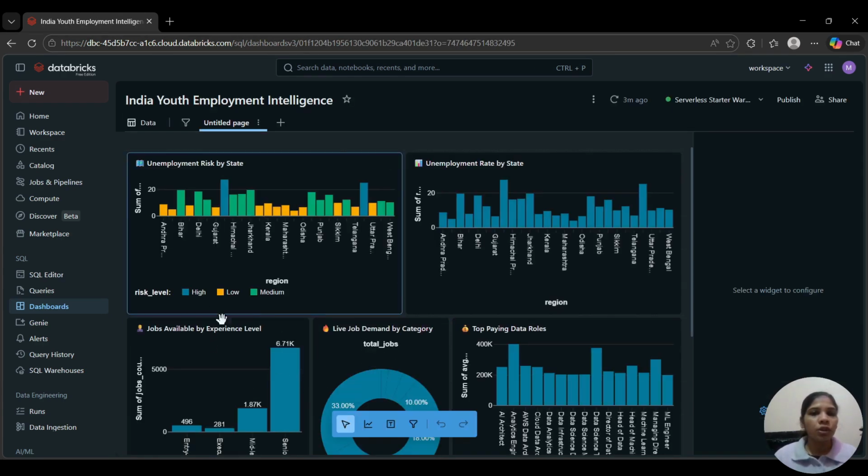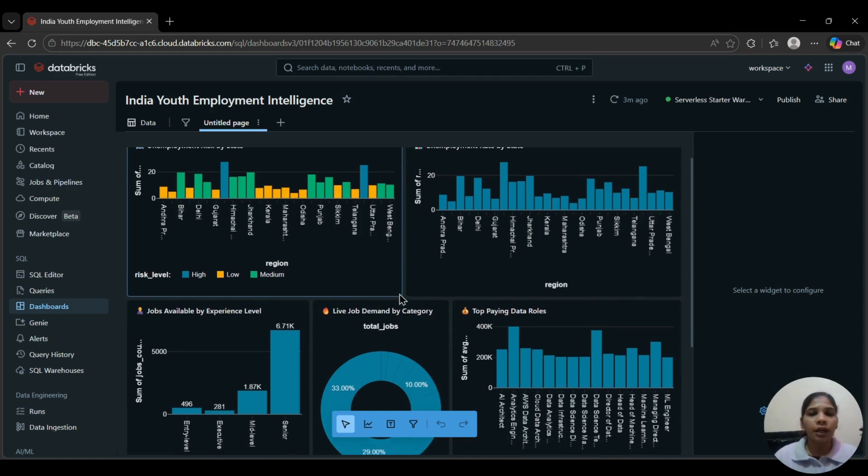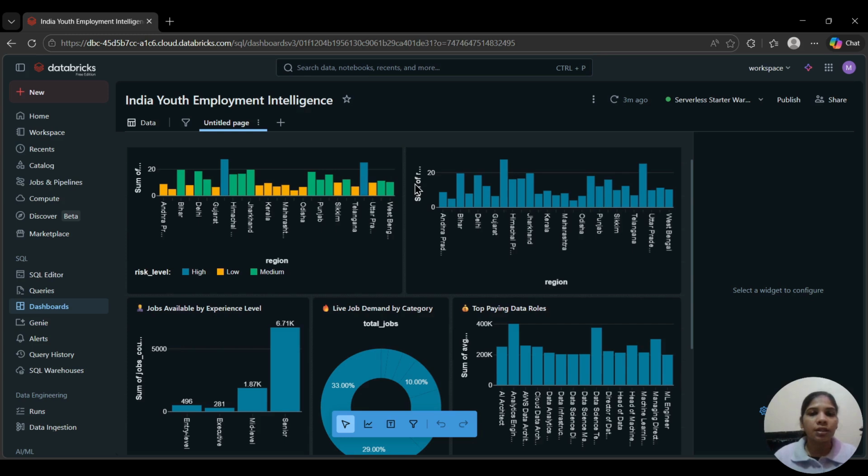All this data flows into a Databricks SQL dashboard with 5 live charts built on top of the gold table. This chart shows unemployment risk by state. Another chart shows regional risk, where North India stands out as the most critical at 17.8% average unemployment. The bar chart visualizes the 496 versus 6,709 experience gap, and the pie chart shows the live job demands from the streaming pipelines.